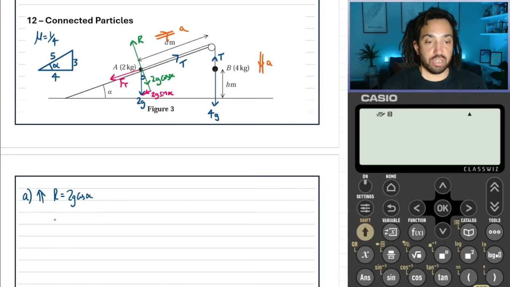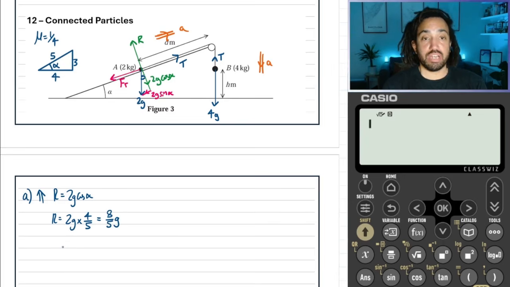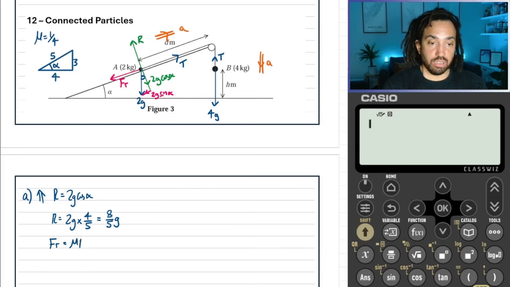So we can say that R is equal to 2g cos alpha, and cos alpha from our triangle is the adjacent over the hypotenuse. So that's 8/5 g.